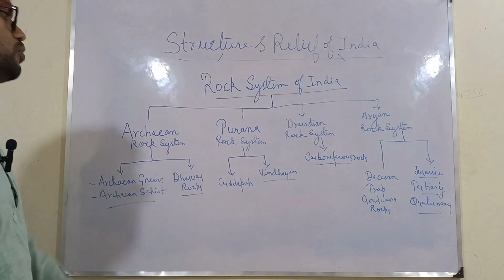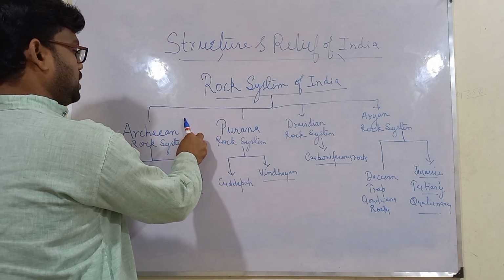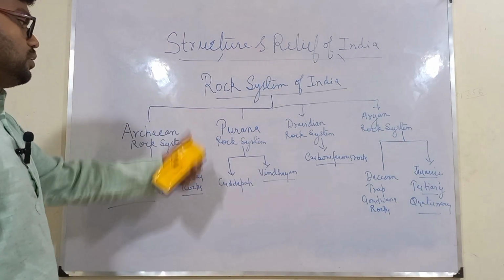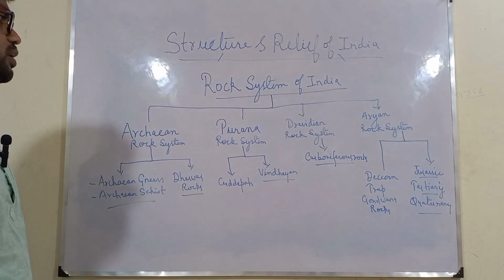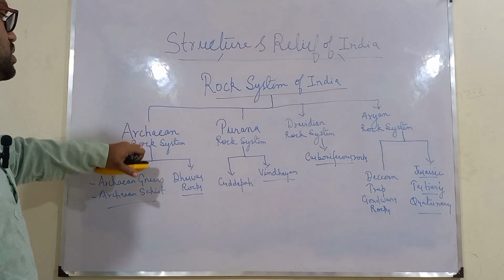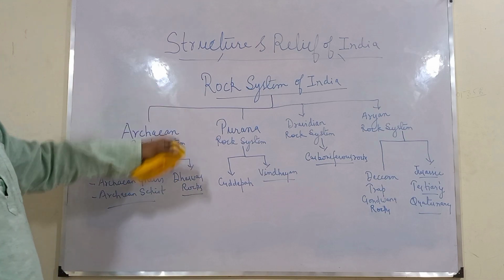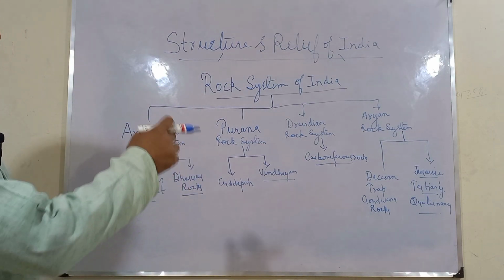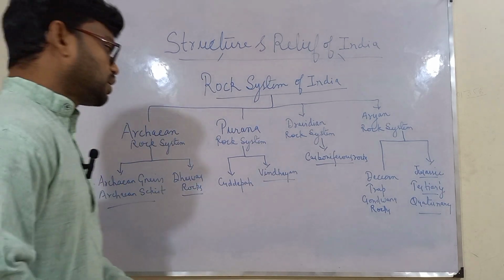And if you have been asked for a single one, for example, to define Archean or Purana or Dravidian, then you have to go that way. If you have drawn this, we will be studying the important points of each rock system. I will be writing down the important points here for each one of these, and then you will be noting them down.